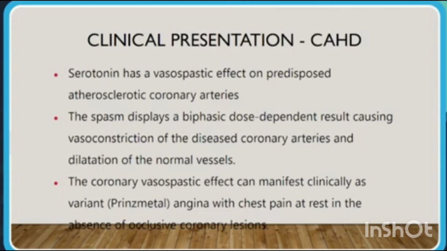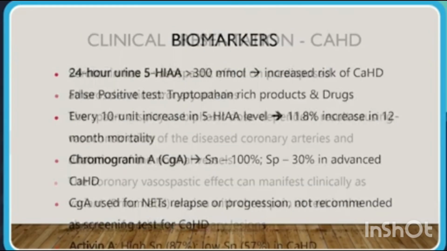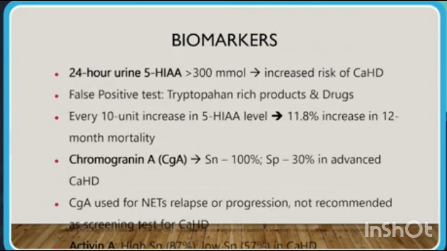That is raised level of serotonin; carcinoid syndrome is one of the causes for that. Biomarkers: 24-hour urine levels of 5-hydroxyindoleacetic acid, that is more than 300 millimoles, that is increased risk of carcinoid heart disease. False positive test: tryptophan-rich products and drugs can lead to a false positive test. Every 10 increase in the 5-hydroxyindoleacetic acid levels leads to 11.8% increase in 12-month mortality.